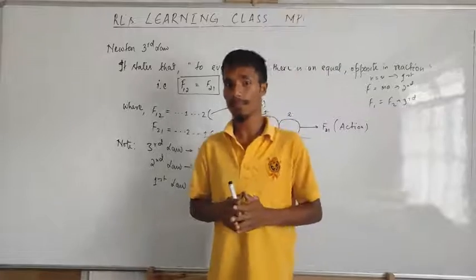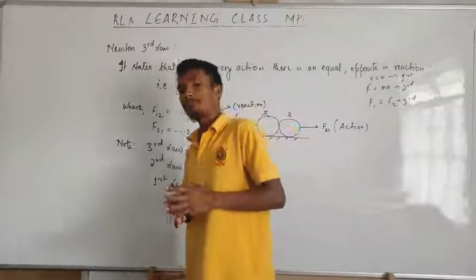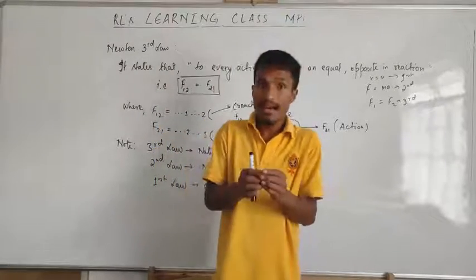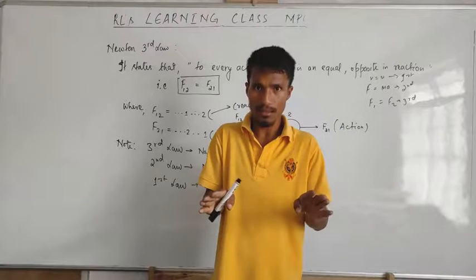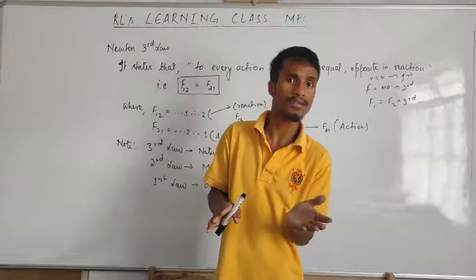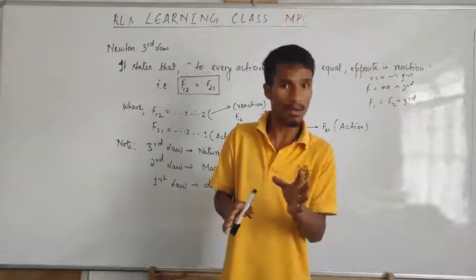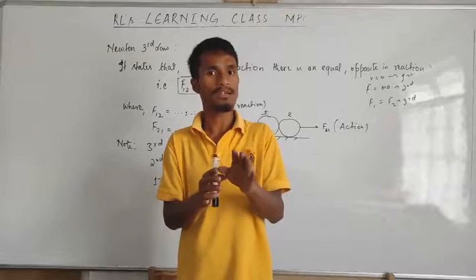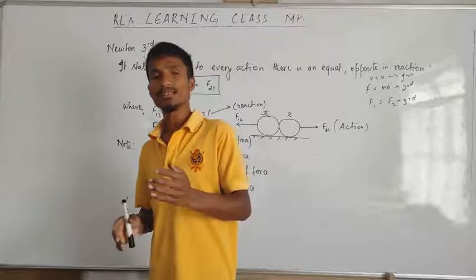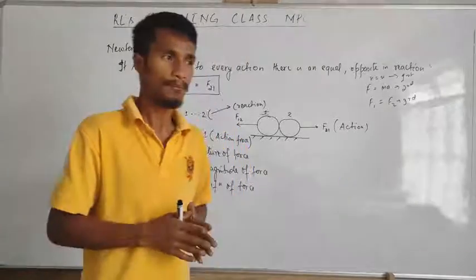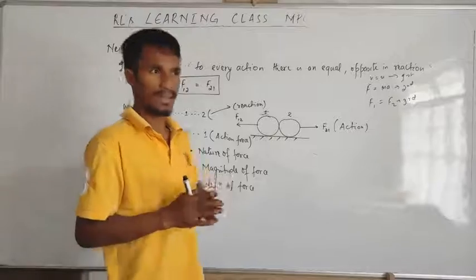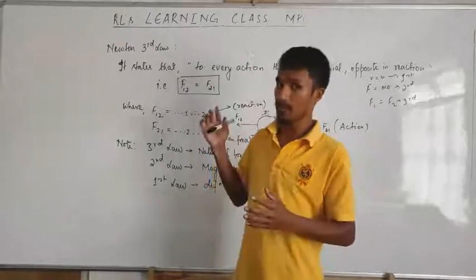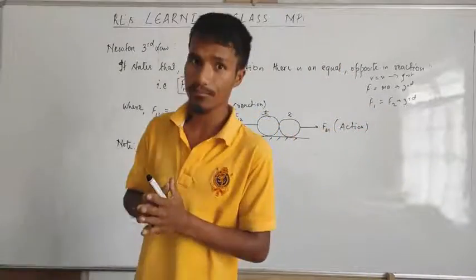But on a sandy soil, if you apply force, you give the action on the sand, then that sand will yield. Once it yields, the reaction force given by that sand is very, very small compared to the action force you have given. Okay, reaction is there, but it will be smaller. Then in that case, it's very difficult for you to walk on sandy soil. Okay, there are some types of questions, examples given in the textbook. You can read from there and try to relate with this statement, and then you will understand it more. Okay.